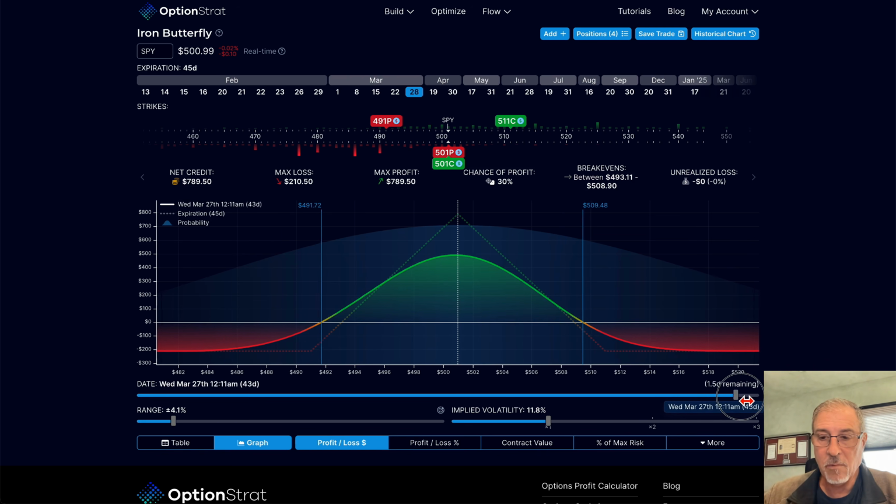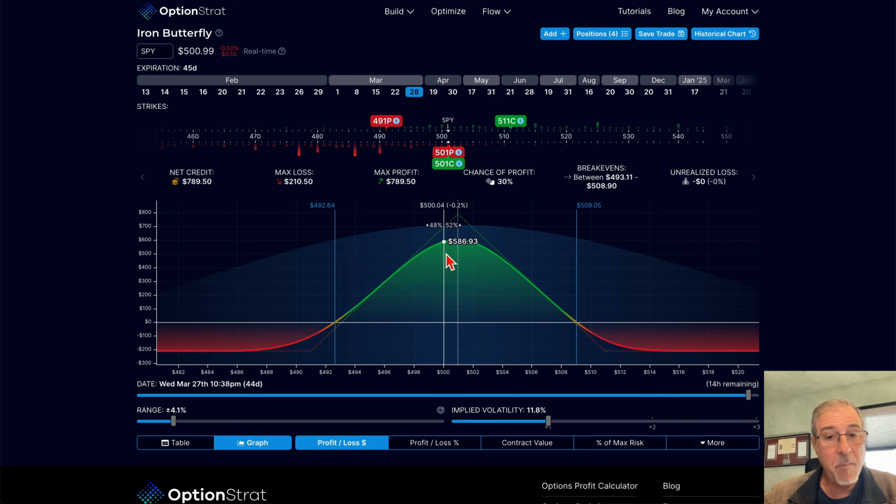And then as we get really close to expiration, if we're pegging this, if we're right in the center, while we might have higher P&Ls, again, we take that 5-point move and we go from 600 in profit to 200 in profit roughly. Or we go from 600 in profit and we go up to 506, down to 250 in profit. So a small change impacts our P&L much more. That's that high gamma that we're talking about.